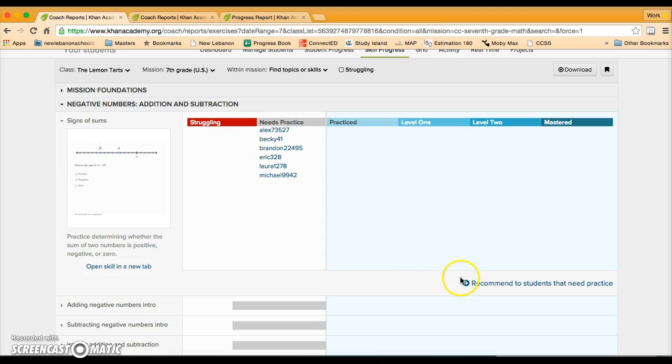So if you want to recommend that your students work on this, you just click recommend to students that need to practice. And once that gets recommended to them, then the students get a notification that this is something that you as the teacher want them to work on. So now I'm going to go over to the student page and I'm going to log in as an actual student.